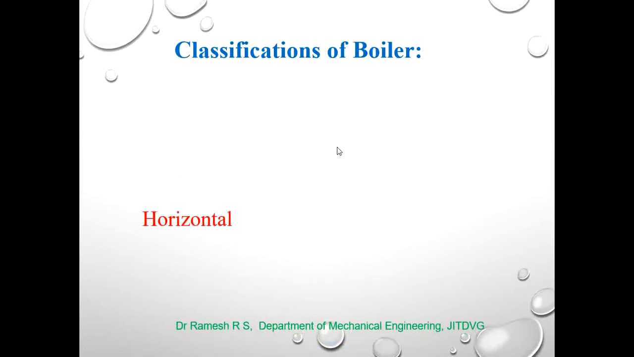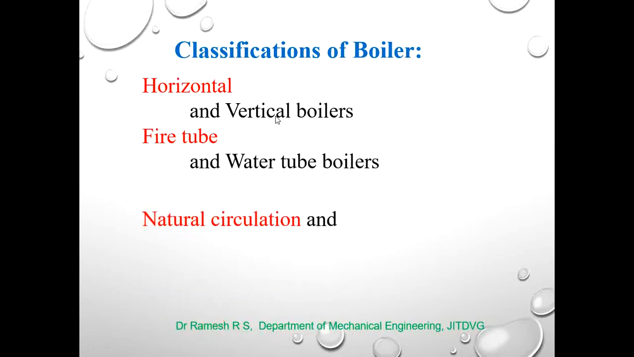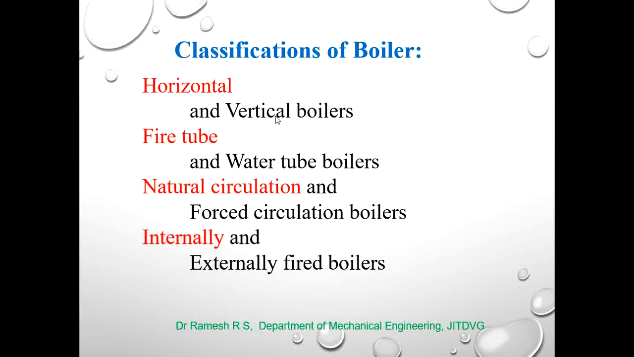Then we will look into one more important aspect in this presentation, classifications of boiler. How do we classify boilers? Many ways are there to classify boilers. Out of that, here we shall discuss four important types: horizontal and vertical, fire tube and water tube, natural circulation and forced circulation, and internally fired and externally fired boilers.